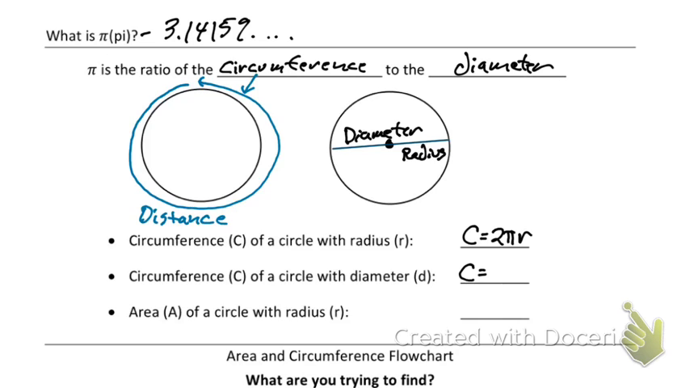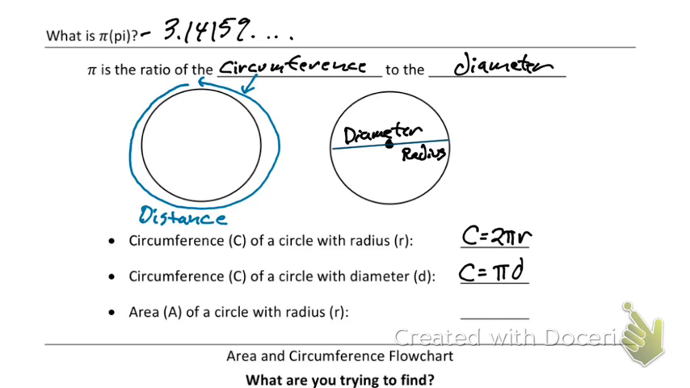Pi times one half diameter? Be careful, because what does 2r equal? What distance would I have if I had 2 radii? One whole diameter. So if this already has 2r in it, then it's not pi r, it's pi diameter. Pi times diameter. It would just be pi times d.